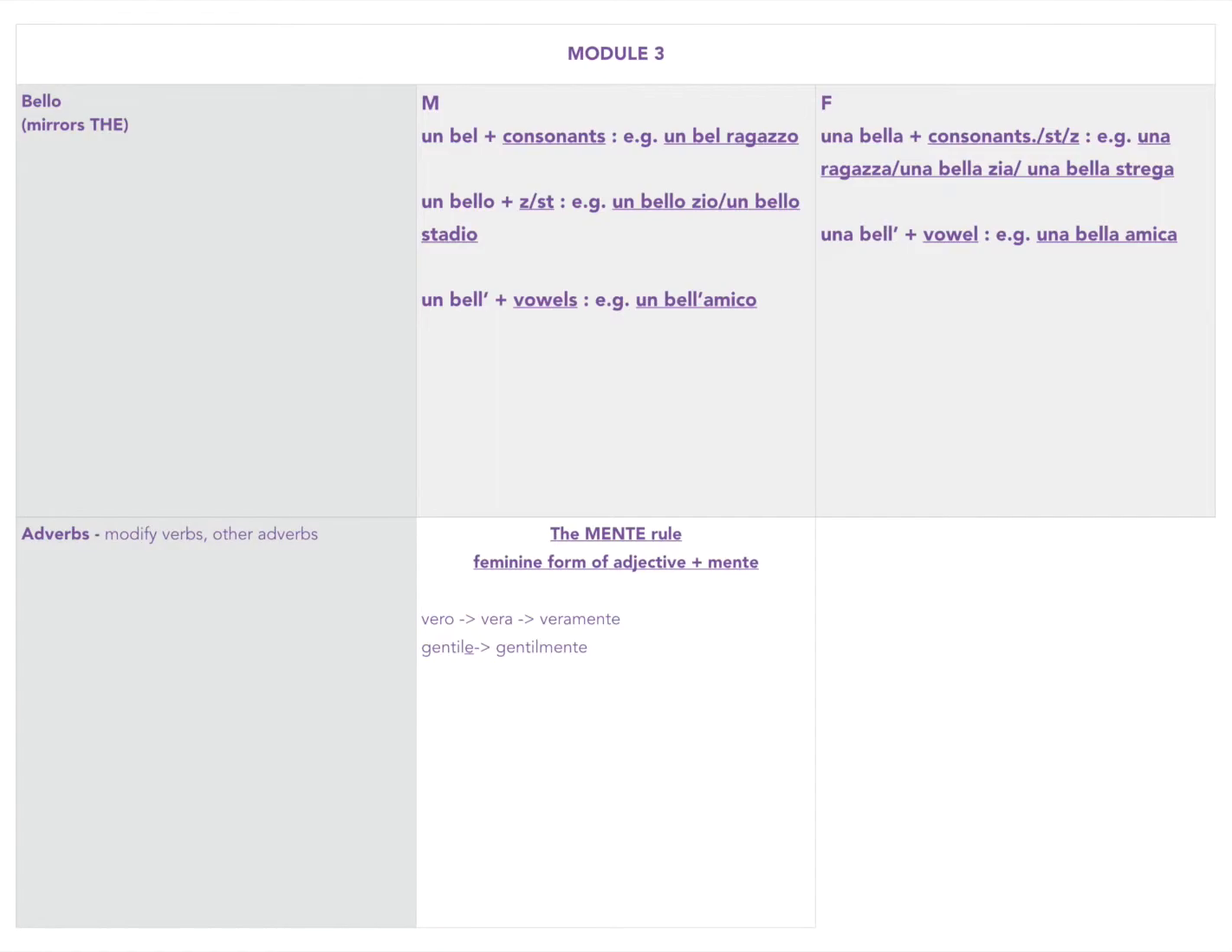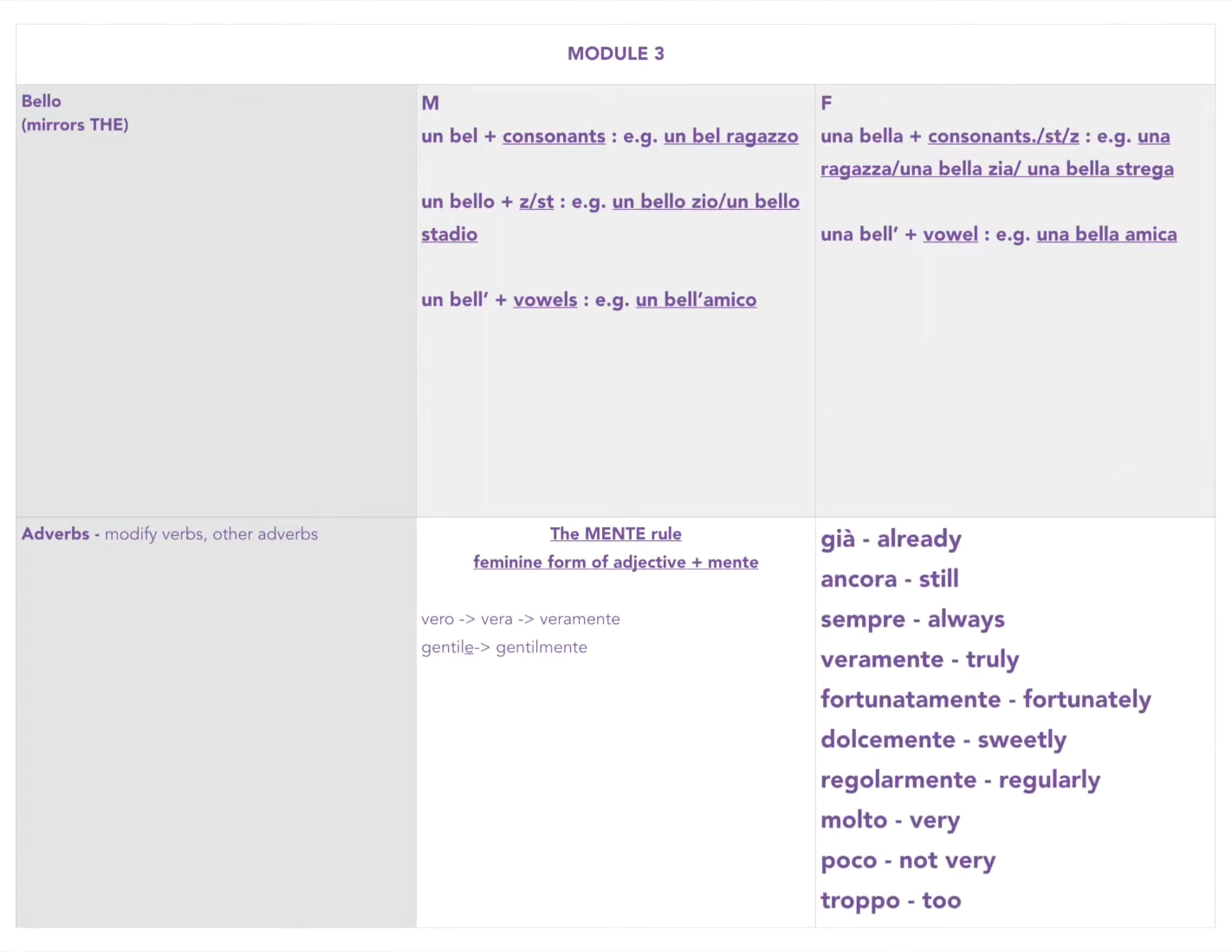Okay, so for the word vero, true, we would turn it to the feminine form, vera, which you'll remember from the time when we talked about adjectives, okay? Vero is the masculine form and vera is the feminine form. And then we just add mente, veramente, which means truly, okay? Vero means true, vera is the feminine form of true, veramente means truly. All right, if you find an adjective that ends in E, like gentile, nice, just drop the E, okay? Gentilmente, nicely.